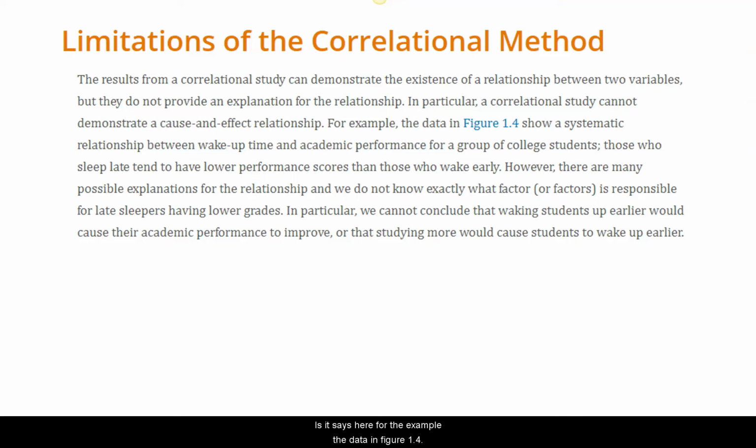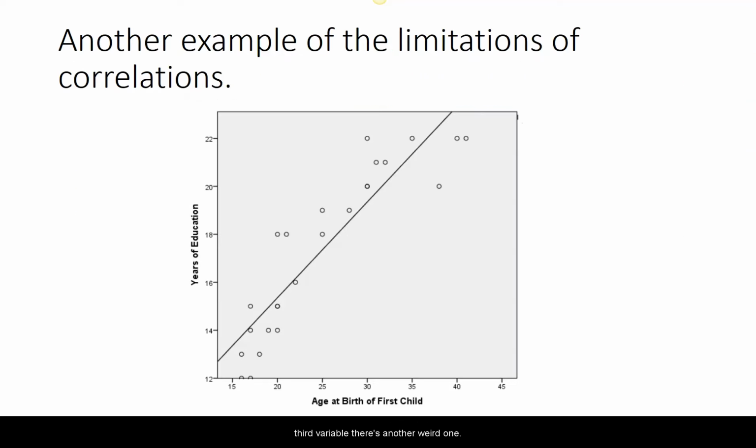So, as it says here, for example, the data in figure 1.4 show a systematic relation between wake-up time and performance for a group of college students, and those who sleep late tend to have lower performance. However, we just don't know what other factors are responsible there, and we'd have to assume that there's some underpinning third variable.